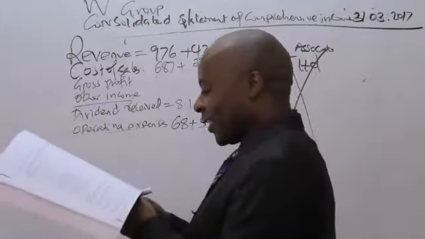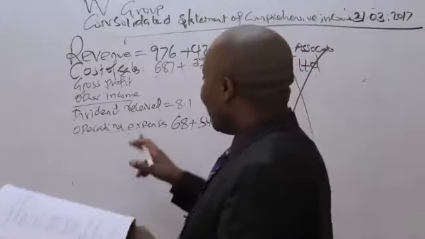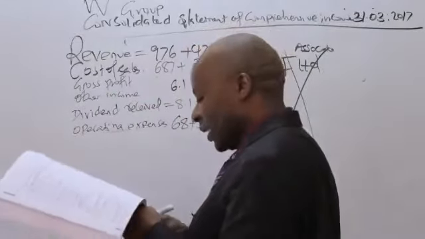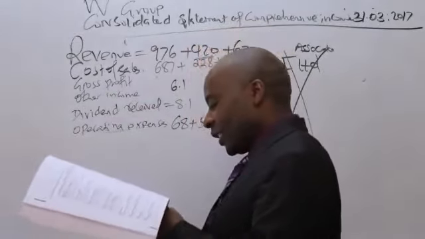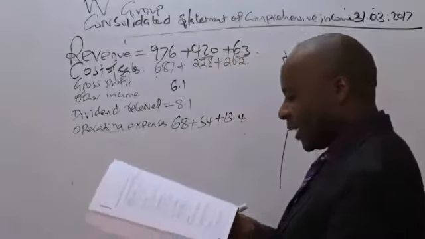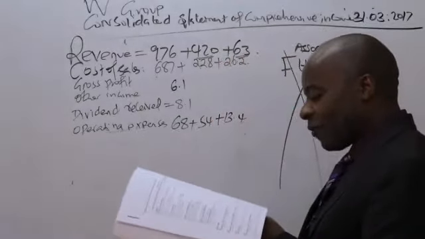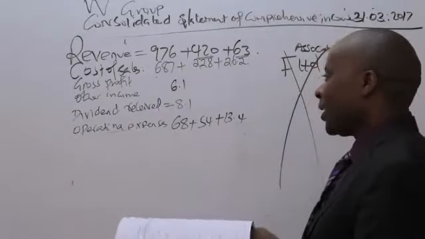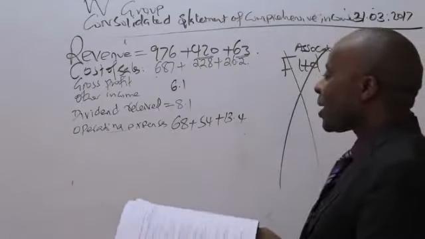So I'm being told that the other income is 6.1, and then we have dividend received 8.1. In most cases, the dividend received will be falling under other incomes. Maybe it's a typing error, but let's just go on with it. So we have operating expenses like that.